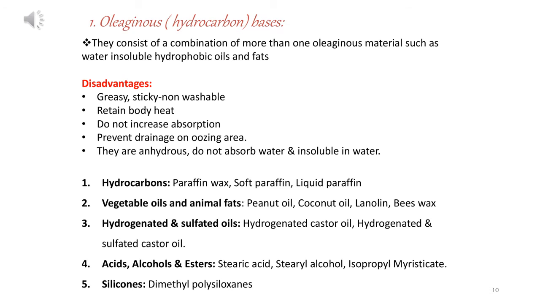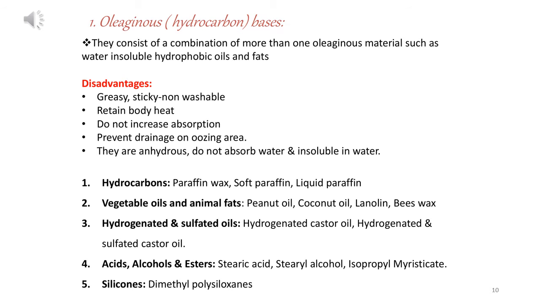Classification of bases, as I discussed. One is oleaginous, second one is absorption, third one is emulsion, and fourth one is water soluble. So now we will discuss in detail all four. First one is oleaginous, also called hydrocarbon bases. Basically, they consist of a combination of more than one oleaginous material, such as water insoluble hydrophobic oils and fats. Hydrophobic means hydro means water, phobia means fear. So it is insoluble in water, that's why it's called hydrophobic.